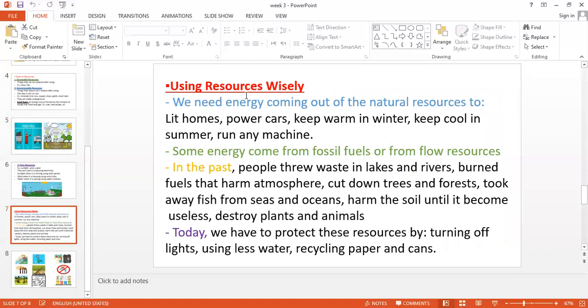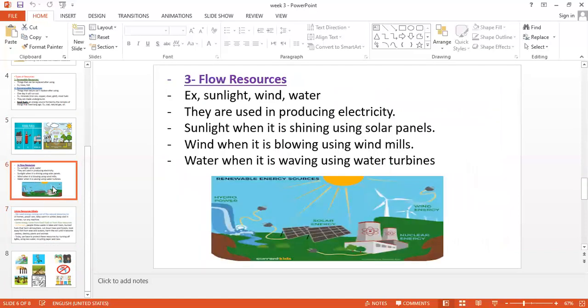The third type is the flow resources. This is the third type, and there are only three flow resources: sunlight, wind, and water. The three flow resources, we use them to produce electricity. Number one, how? When the sun is shining, in the day, of course, not at night.